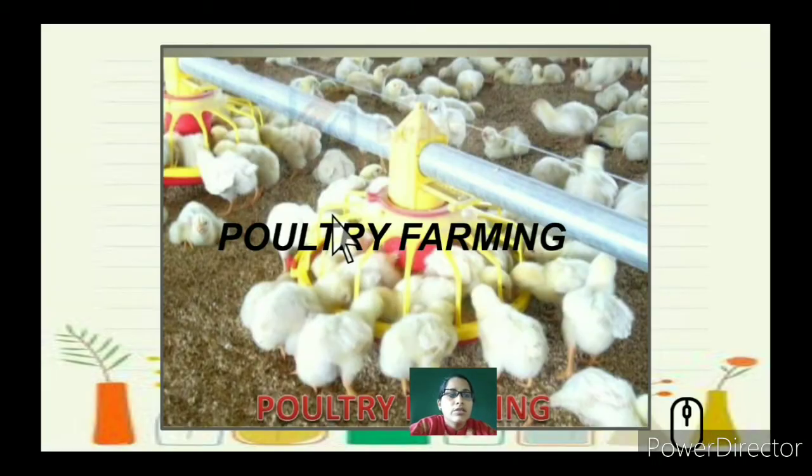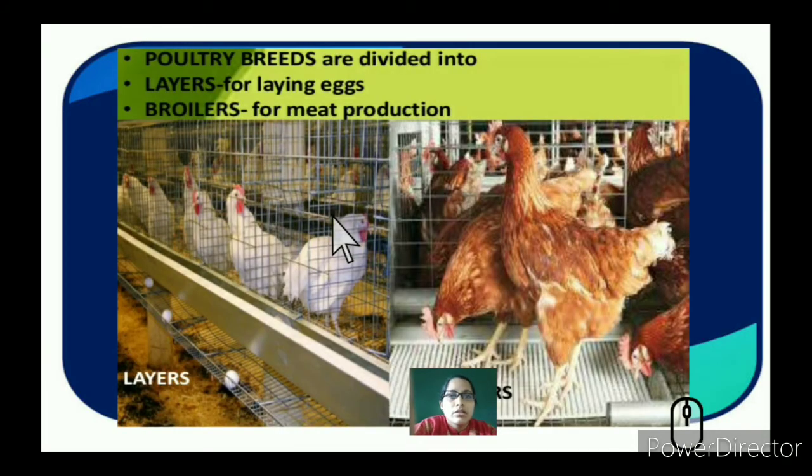So next, coming to poultry farming. Poultry is chicken, hens, etc. So poultry breeds are divided into two groups. One is for layers, they are called layers, and they lay eggs. The other breed is broilers, they are known as broilers, and they are used for meat production.